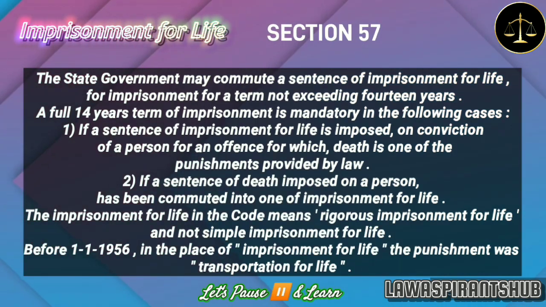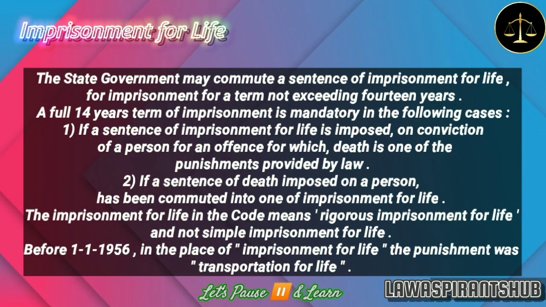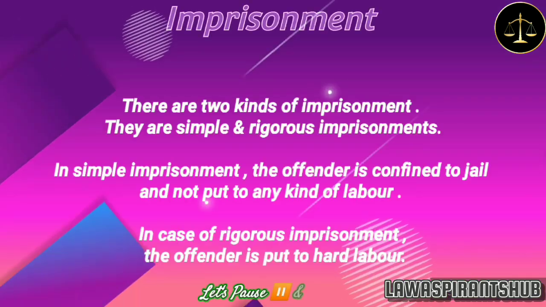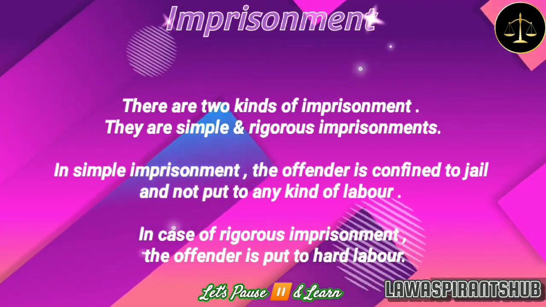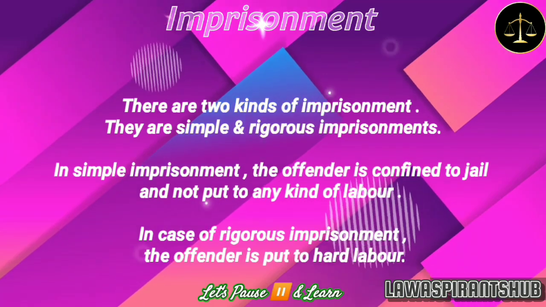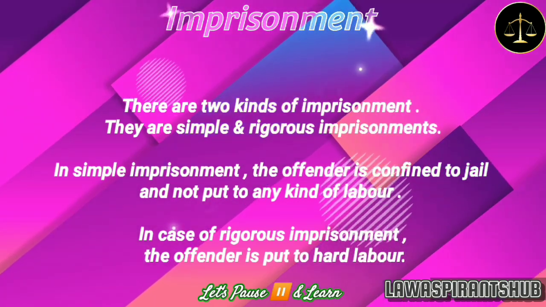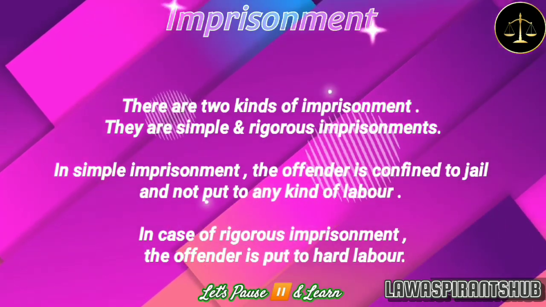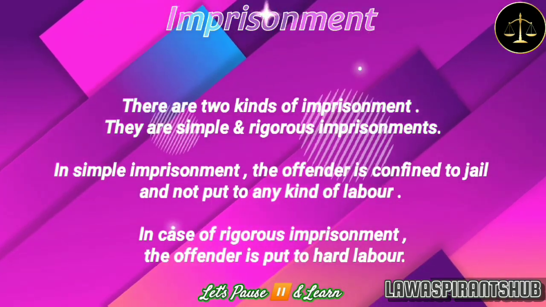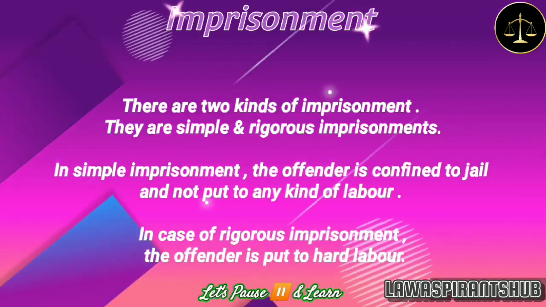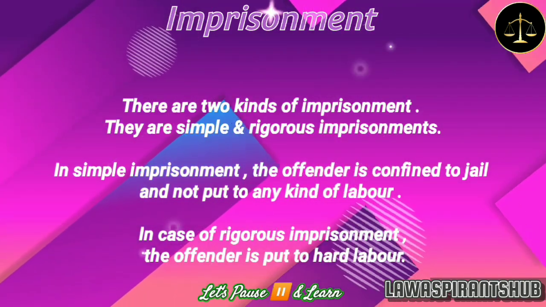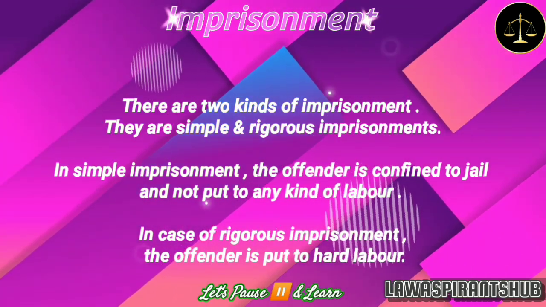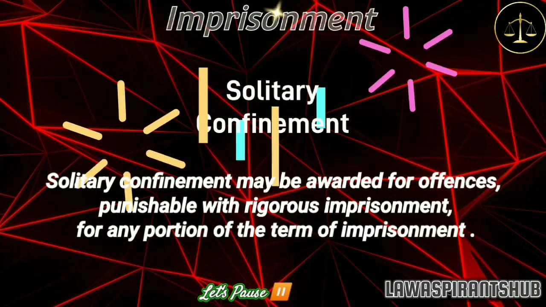Another interesting point is that, before the 1st of January 1956, in the place of imprisonment for life, the punishment was transportation for life. Now let's learn about imprisonment. There are two kinds of imprisonment. They are simple and rigorous. In simple imprisonment, the offender is confined to jail and not put to any kind of labor. In case of rigorous imprisonment, the offender is put to hard labor such as grinding corn, digging earth, drawing water and cutting firewood, etc. Let's see what solitary confinement is.